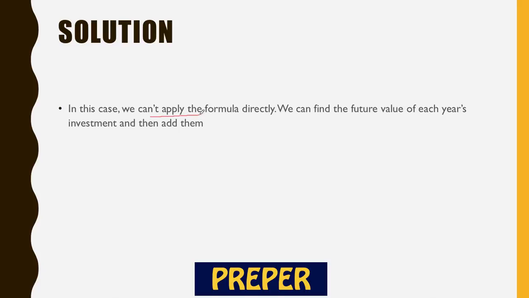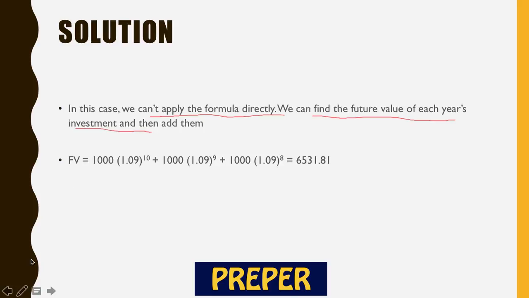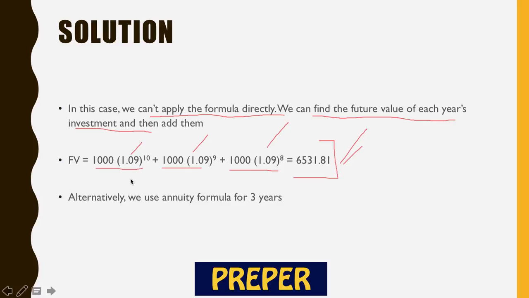In this case, we cannot apply the formula directly. We can find the future value of each year's investment and then add them like this, right? So future investment of our first tranche would be this, second would be this, and third would be this. If we add it, we get this. So this is simple compound interest wala formula, right? There is another way to do it, slightly complicated, but nevertheless it's important to understand that.